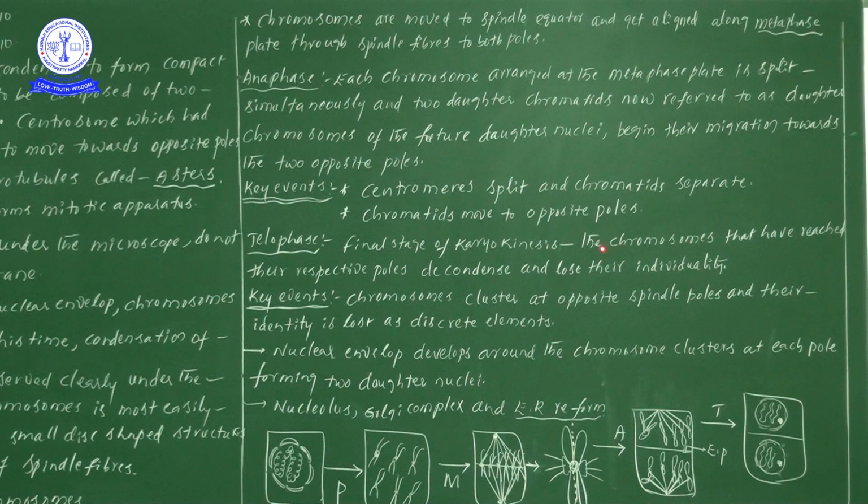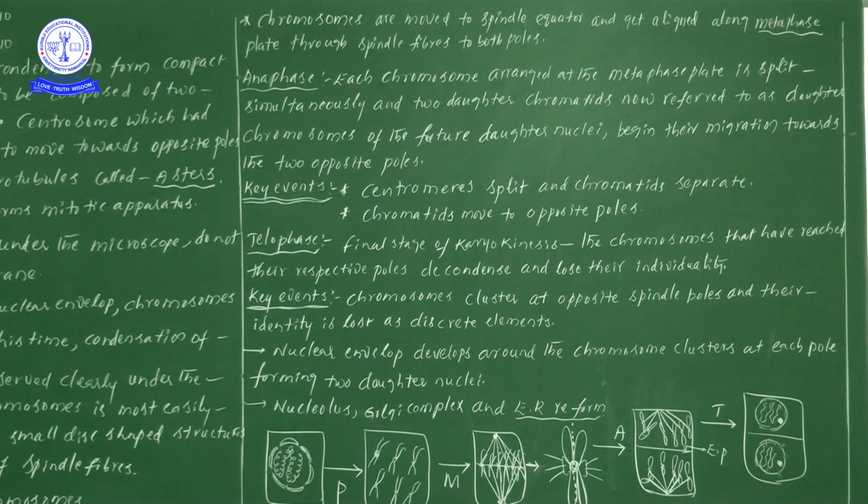Let us see. The chromosomes have reached their respective poles, due to the pulling of bipolar spindle fibers. These are daughter chromosomes, since one particular chromosome is split into two daughter chromosomes.